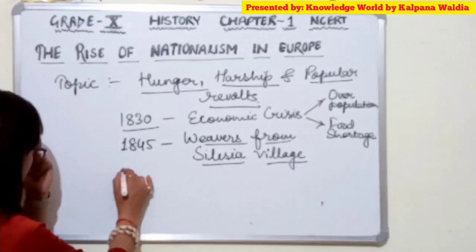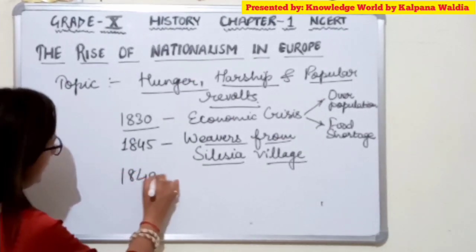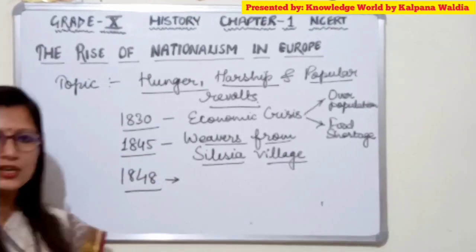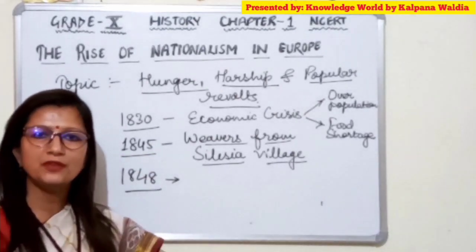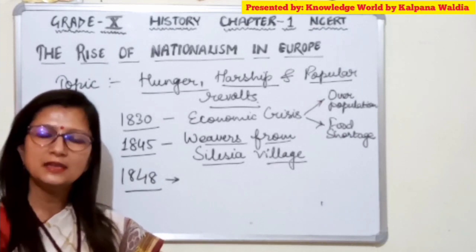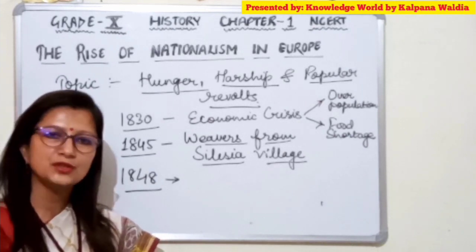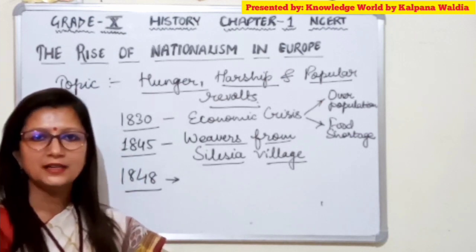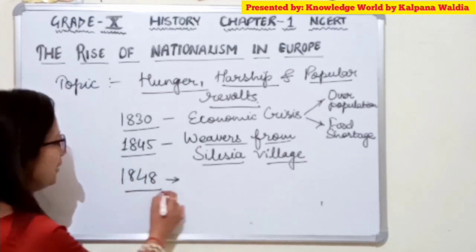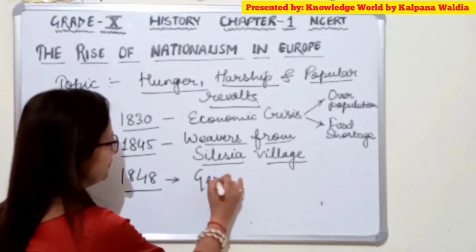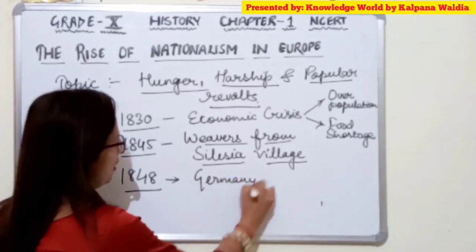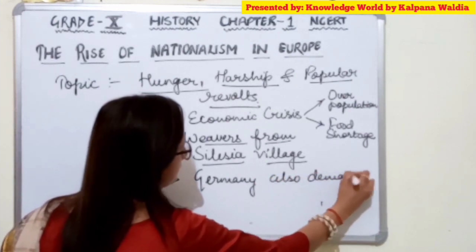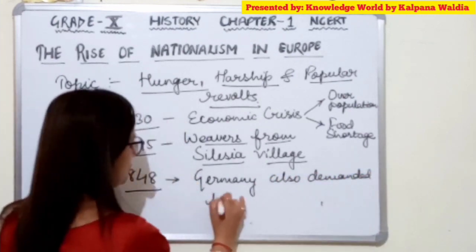Now, apart from this, in the year 1848, moving towards Germany, we find that Germany, soon after getting inspired from the French Revolution, and while revolutionary action was taking place against monarchism in other parts, also got inspired. And then in the year 1848, Germany also demanded their constitution.